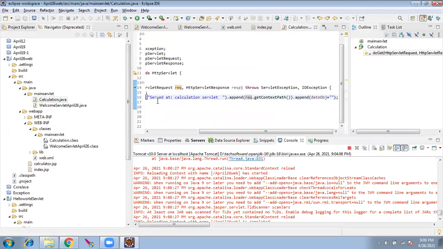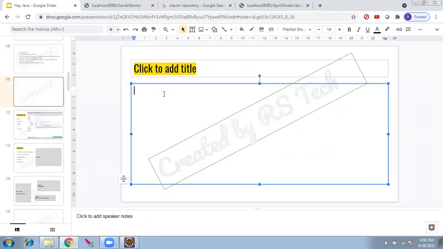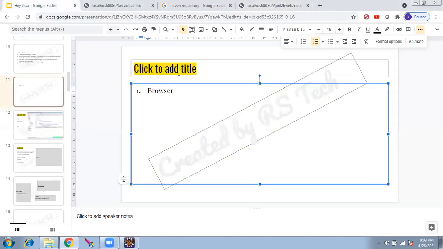I'll repeat what is happening. First step. Where are the bullets? Okay, here it is. First step, in the browser we try to hit this URL, localhost/calculate. If you're not following this, stop me. With this, we'll wind up for today. So the summary of what we saw in the browser, we are calling this.